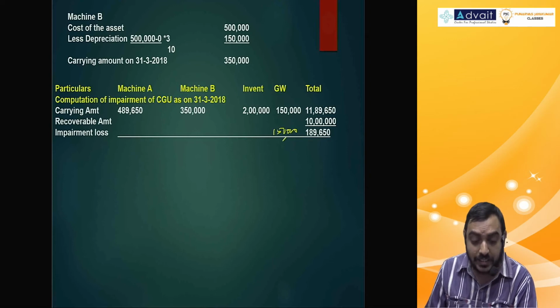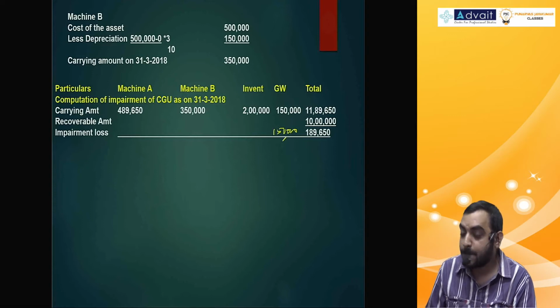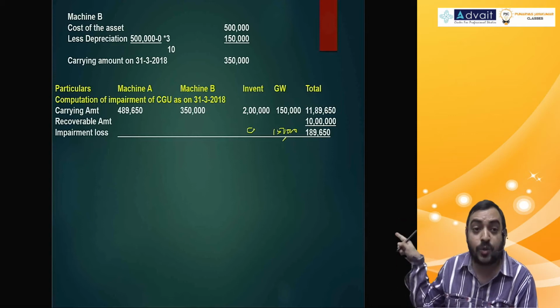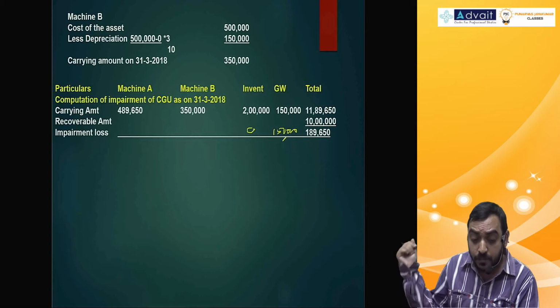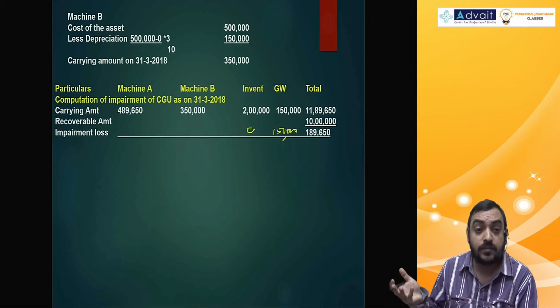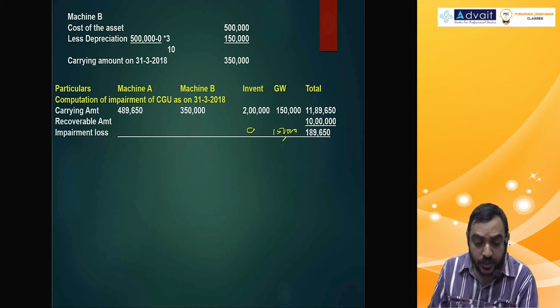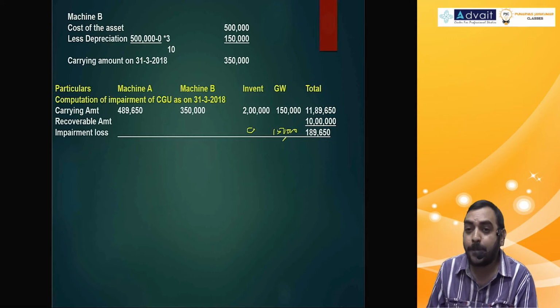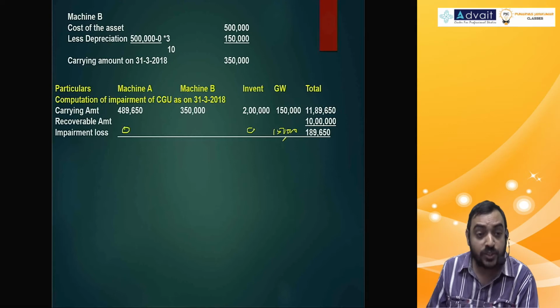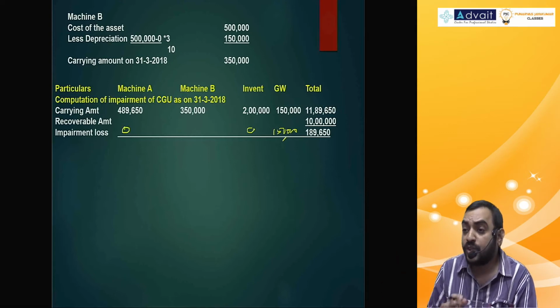Inventory, how much do you take? No allocation of impairment, because this standard doesn't apply for inventory, so impairment of inventory cannot be taken here. By the time it comes here, it would have been already impaired, if any, because AS 2 only would have taken it: cost or NRV, whichever is less. How much do you give for machine A? 0, because that is also already impaired. You cannot further impair it.